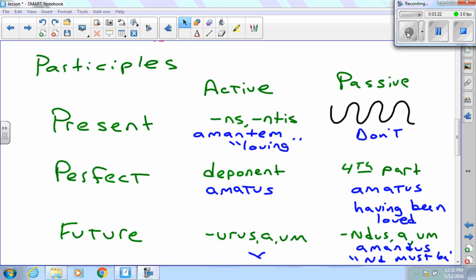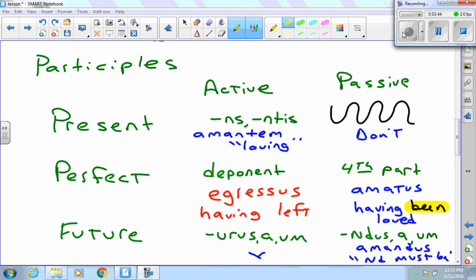And so here I have present active. It's going to have that -nt- like amantem does, translated as "loving." Don't put one for the present passive. Amatus has to be a deponent. Amatus is not a deponent. So what do I do? I need a deponent. When I get the deponent egressus, I translate it as "having left." Amatus is "having been loved." The difference in the two is the "been." Passive voice is going to use some sort of be verb like "been" to create the passive voice. And then our future passive, our gerundive, is only going to be used right now for our -nd- "must be."